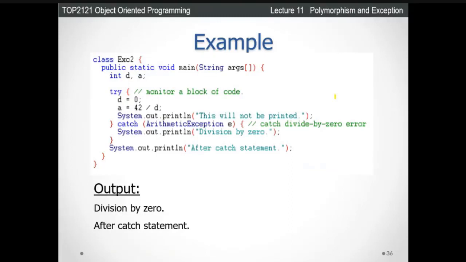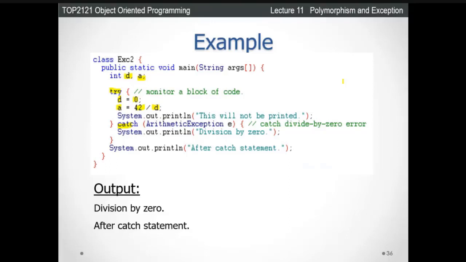Look at this example. It will give you the idea of how it works. This is the class. Then public static void main(String[] args). Then we declare 2 variables here, integer type d and a. Then we use the try block and the catch block, then we display the output. Now in the try block, we monitor a block of code. d equals 0, the value of d equals 0. Then a equals 42 divided by d, which is 42 divided by 0. This is not acceptable. Anything divided by 0 is not acceptable, so this is an error.